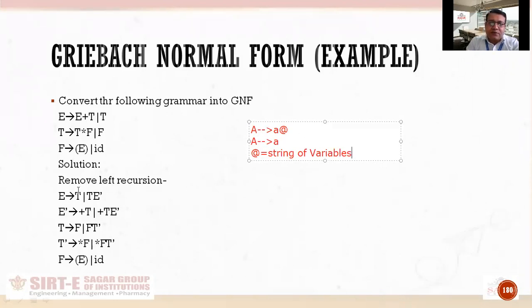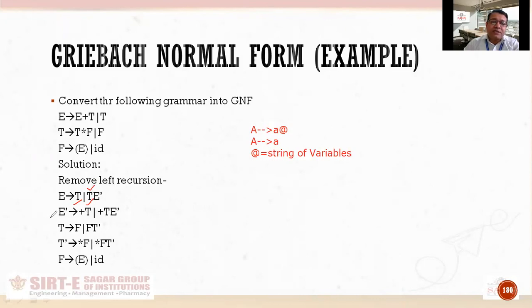So let us check this grammar as per this rule, that whether it has been converted into GNF or not. So first of all, I will check E produces T. Now this T is actually not converted into GNF because it is a single variable, not terminal. If it would have been a single terminal, then we can say that this grammar is in GNF, but it is not in GNF because it is starting with a single variable. Similarly, in this variable, it is starting again with capital T, which is a problem. So this is also not in GNF.